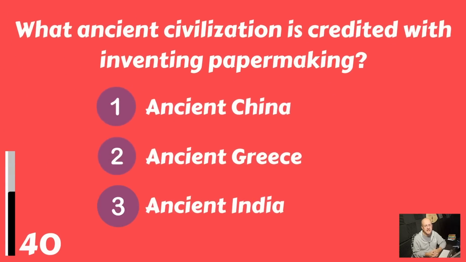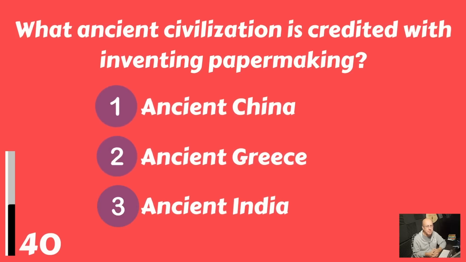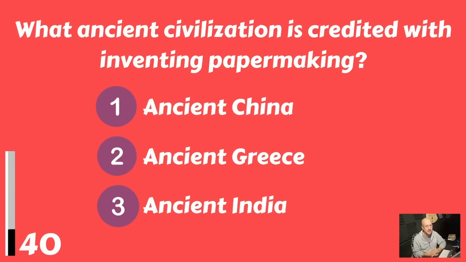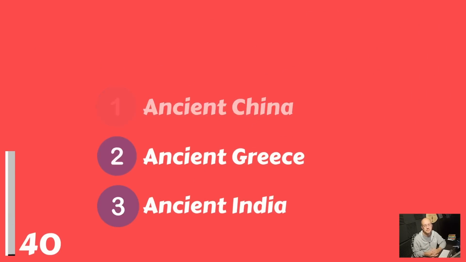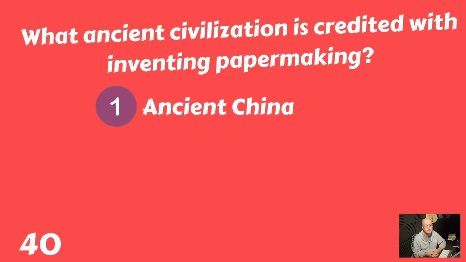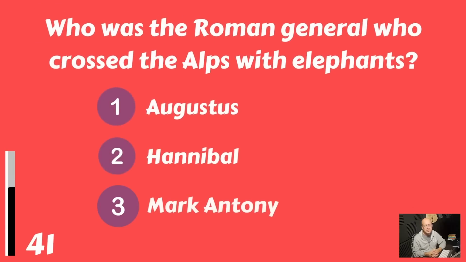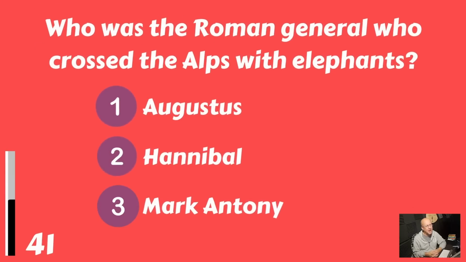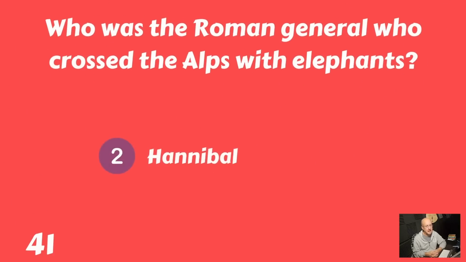What ancient civilization is credited with inventing papermaking? Ancient China, ancient Greece, or ancient India? And that would be ancient China. Who was the Roman general who crossed the Alps with elephants? Augustus, Hannibal, or Mark Antony? And that Roman general would be Hannibal.